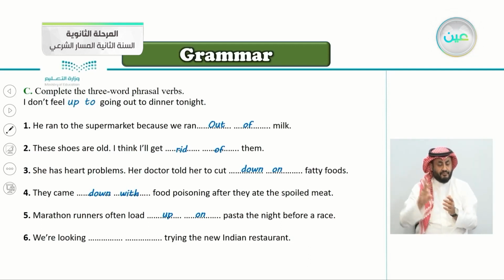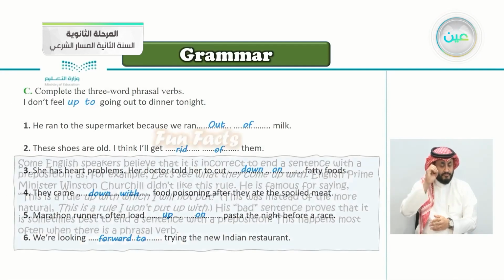Number six, we're looking forward to trying the new Indian restaurant. When you want to try something in the future and you're excited about it, you're looking, very good, forward to trying the new Indian restaurant.